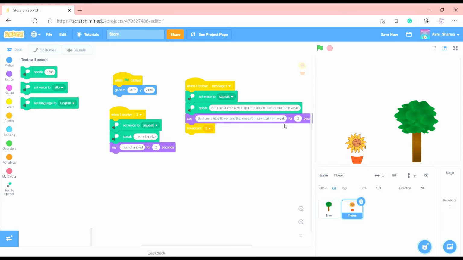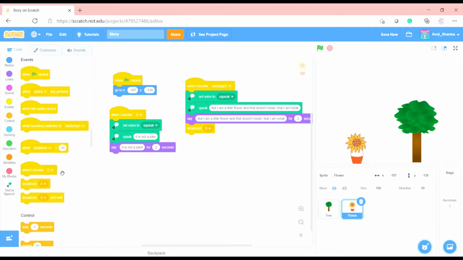So now, you can use one sprite for 2 characters. We will use this flower character as a transition. Like we will say few minutes later, something like that.